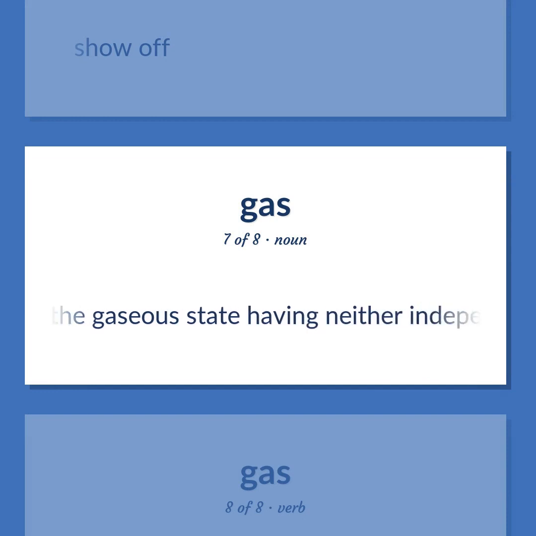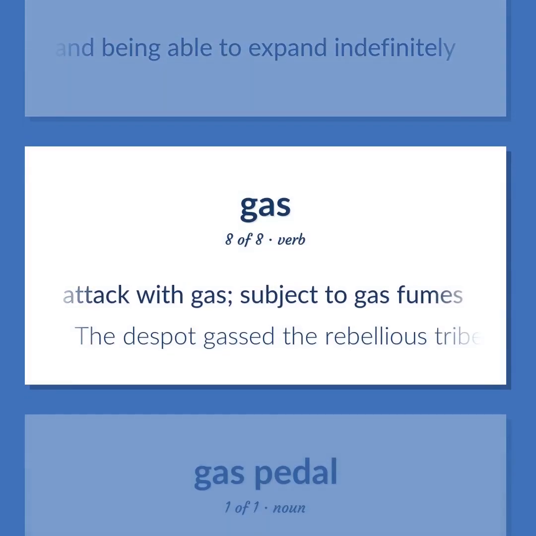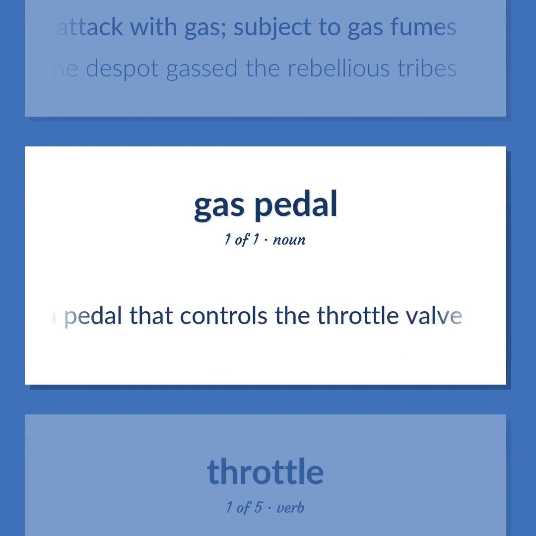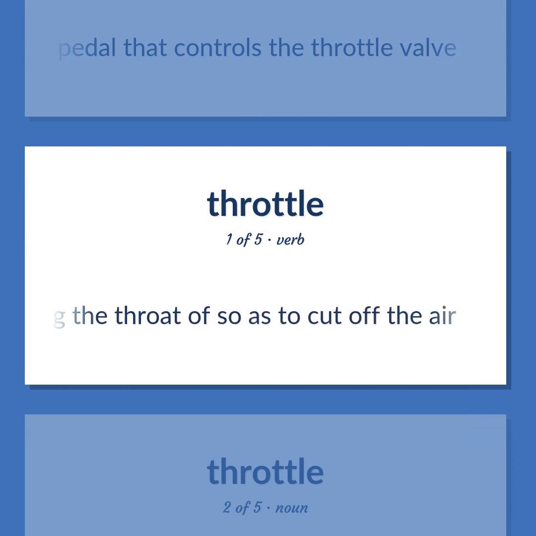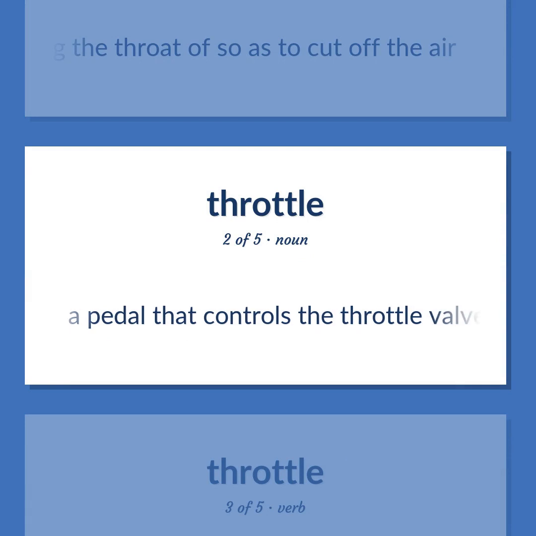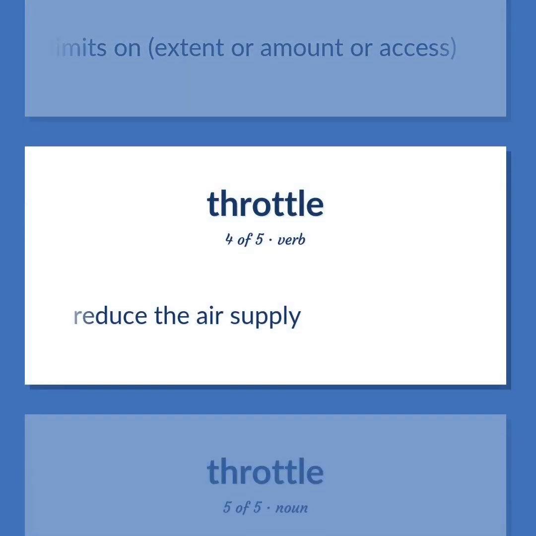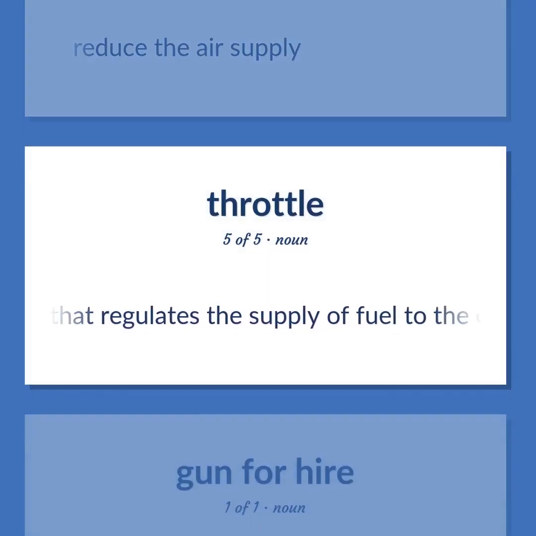A fluid in the gaseous state having neither independent shape nor volume and being able to expand indefinitely. Attack with gas, subject to gas fumes. The despot gassed the rebellious tribes. A pedal that controls the throttle valve. Kill by squeezing the throat of so as to cut off the air. A pedal that controls the throttle valve. Place limits on, extent or amount or access. Reduce the air supply. A valve that regulates the supply of fuel to the engine.